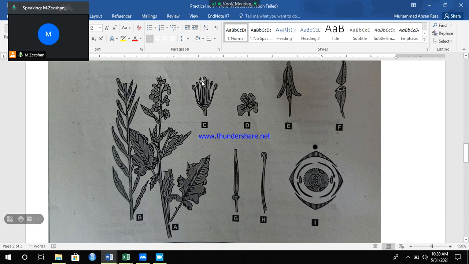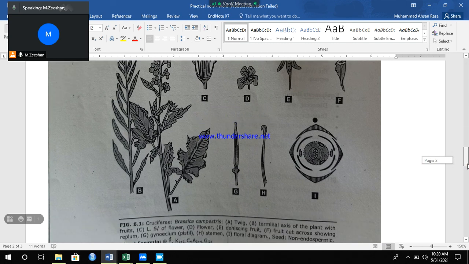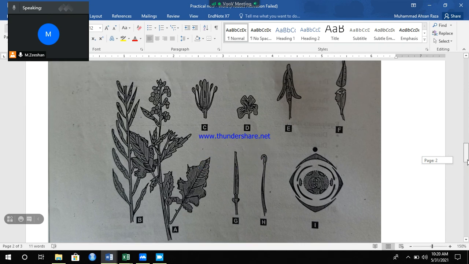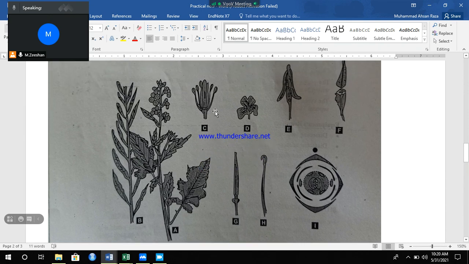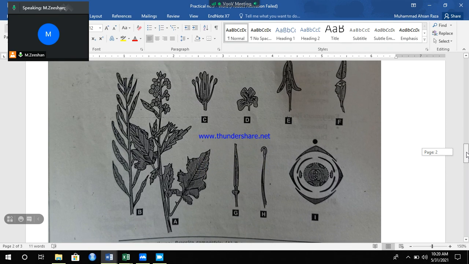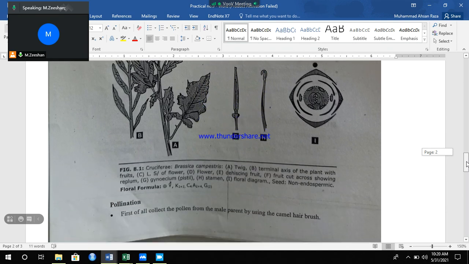These are the anthers. This is a complete flower on which these are the anthers. But the details of the anther are also shown in further pictures. D is also the flower view.